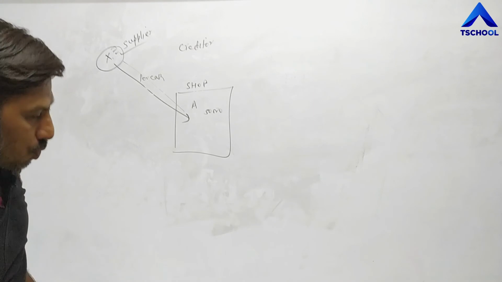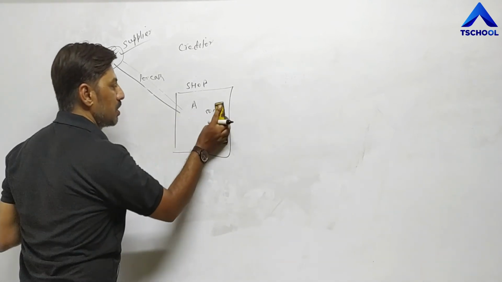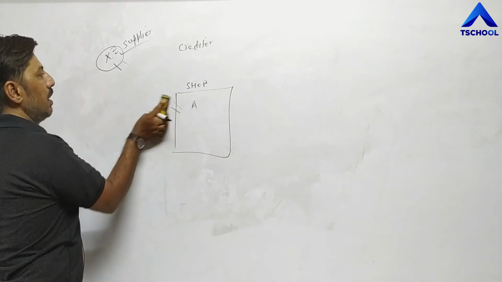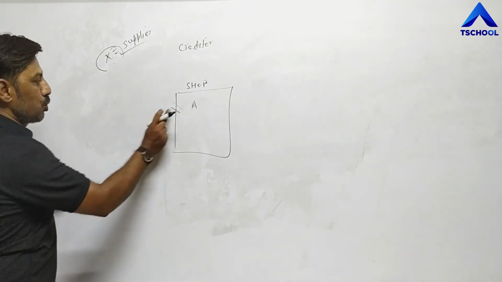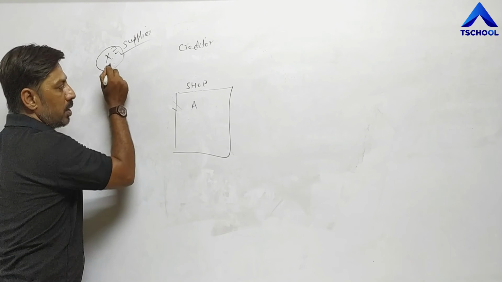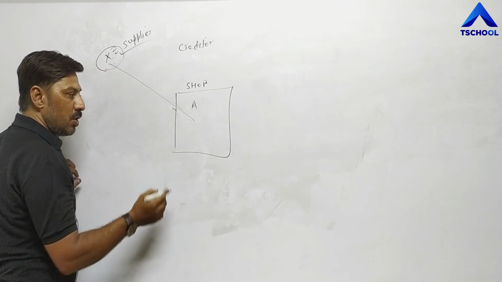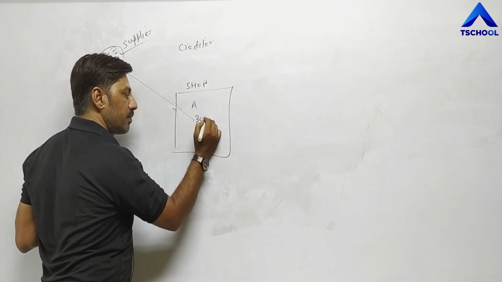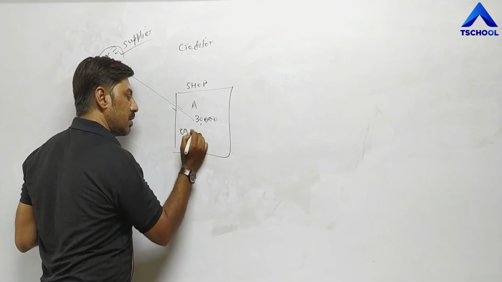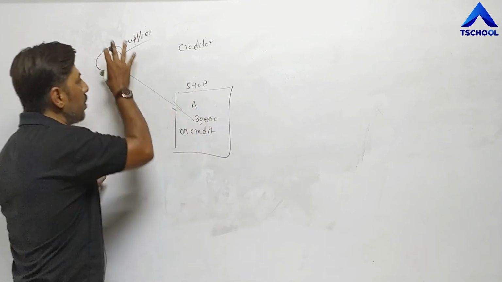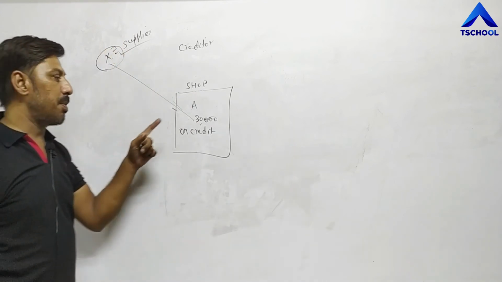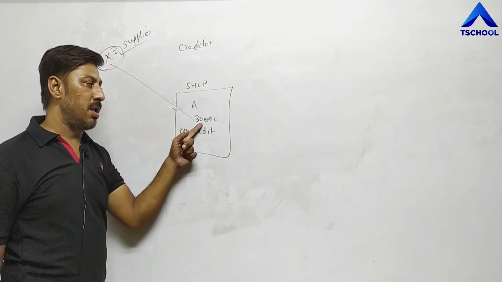Now, condition number two. If supplier X has supplied the goods of rupees 30,000 on credit. On credit means A has purchased the goods from X but did not make payment of 30,000 immediately.